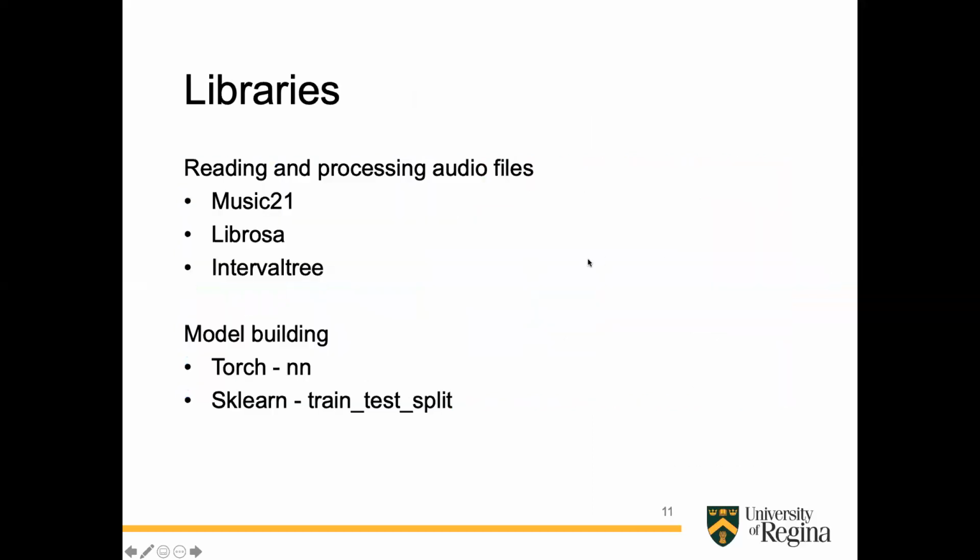The libraries that we have used to build our model are MusicNet, Music21, and Librosa for reading and processing the files. The CSV, or the label structure, is read in a data structure called interval tree, coming from a Python library. The model is built using Torch neural network, and data is split using scikit-learn.